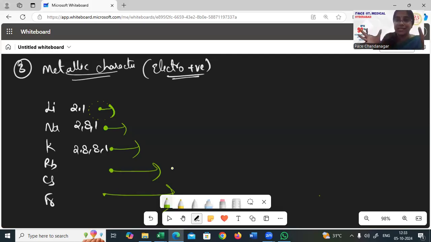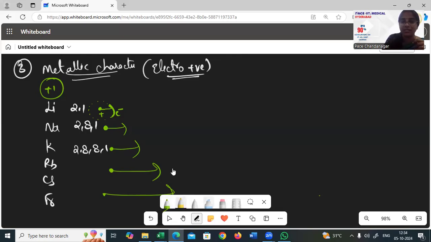If the size is increasing, will it be easy to remove an electron from the outermost shell? Because everywhere, as I can see, everything is +1, which means every element will remove one electron. Everything will do that. And who will do it much better? Whichever size is bigger. Because if the size is small, the center part is the nucleus. The nucleus is positively charged, and the electrons revolving there will be attracted more if you have less distance, right? Less distance, more attraction. More distance, less attraction.